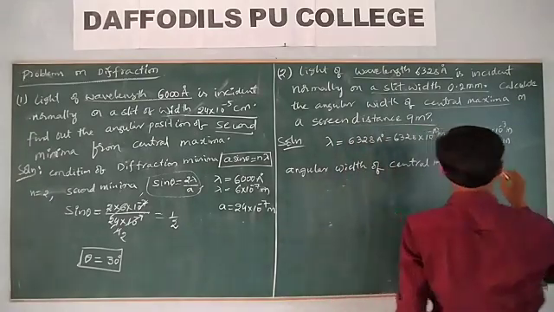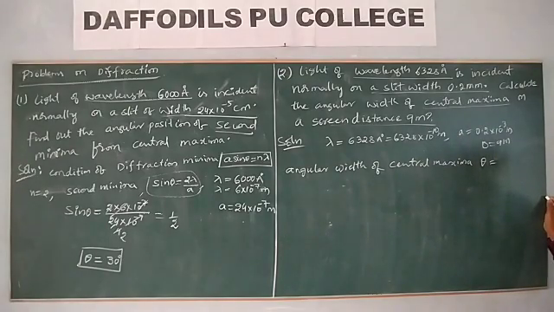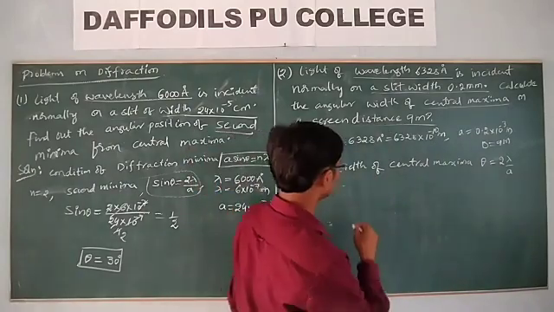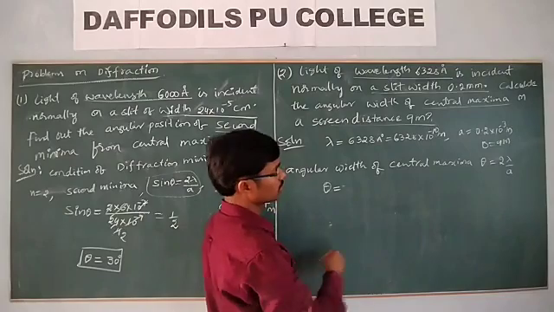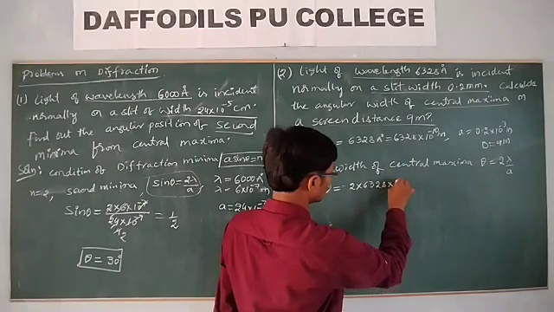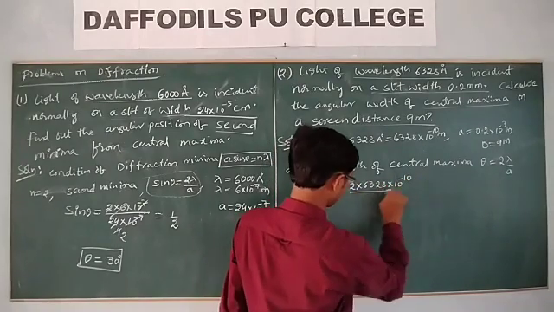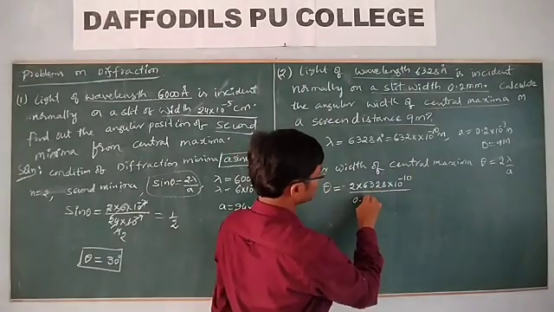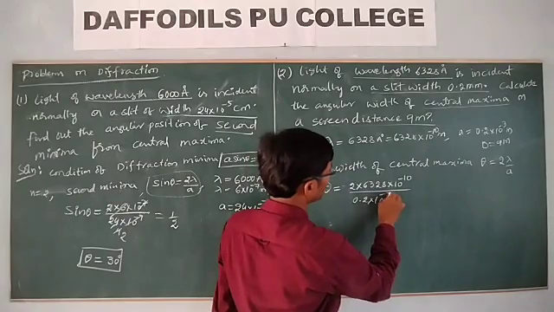Theta is equal to twice the angular width of the first minimum. Then what do you get here? 2 into lambda by a. We substitute the values so that you can get the width of the central maximum. Theta is equal to 2 into 6328 into 10 power minus 10 by a, where a is 0.2 into 10 power minus 3.